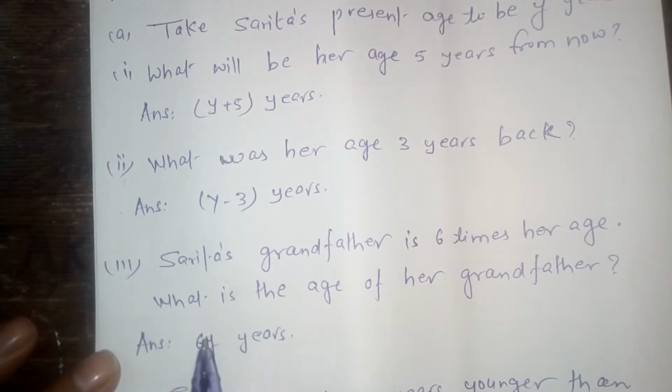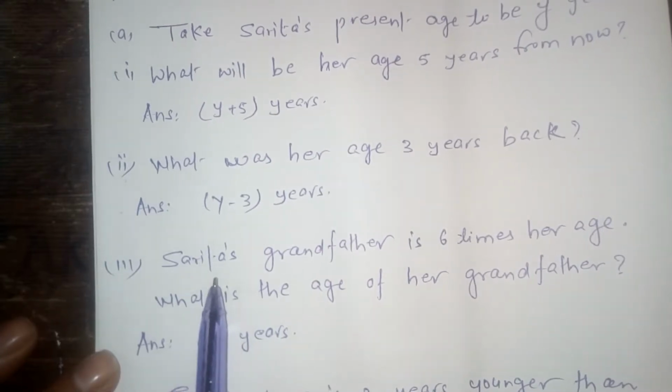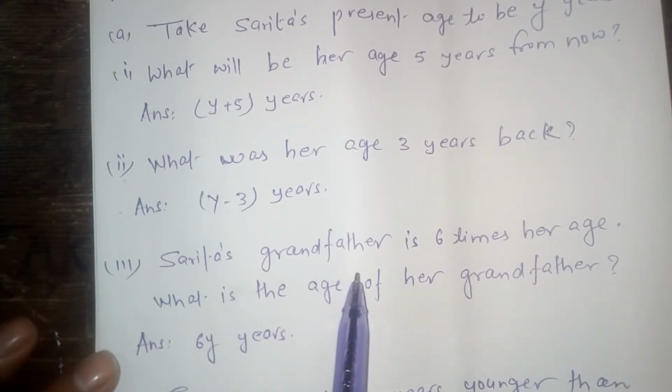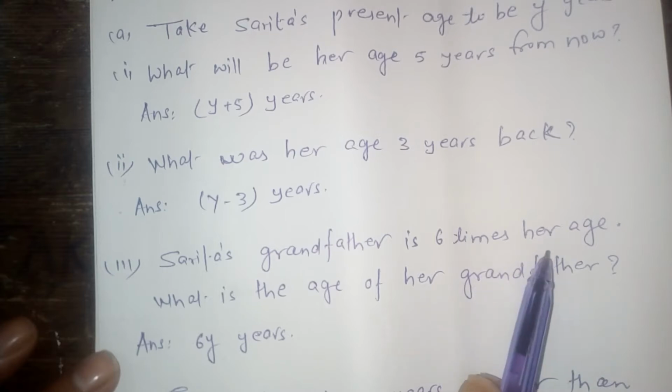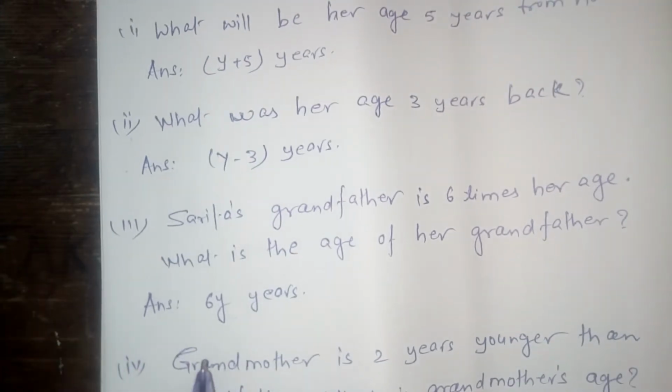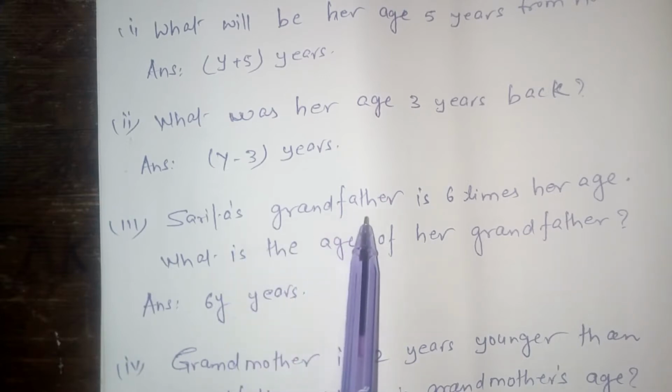Okay. Your third question is, Sarita's grandfather's age is 6 times her age. What is the age of her grandfather? In this question, as you are looking, Sarita's present age is y years. Now we will find out Sarita's grandfather's age.